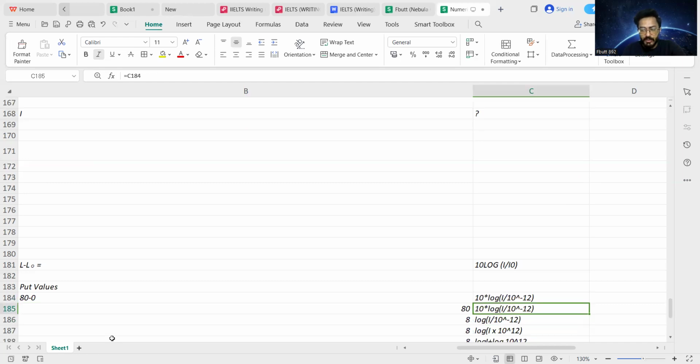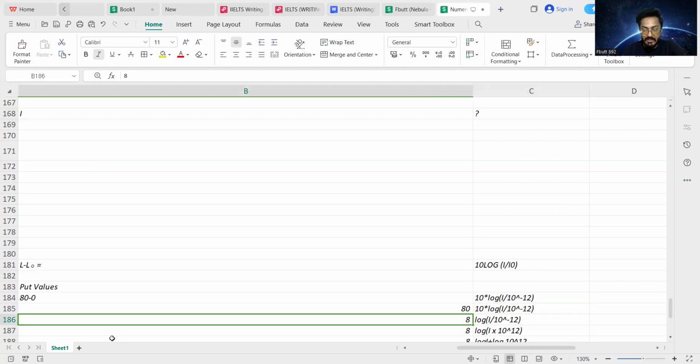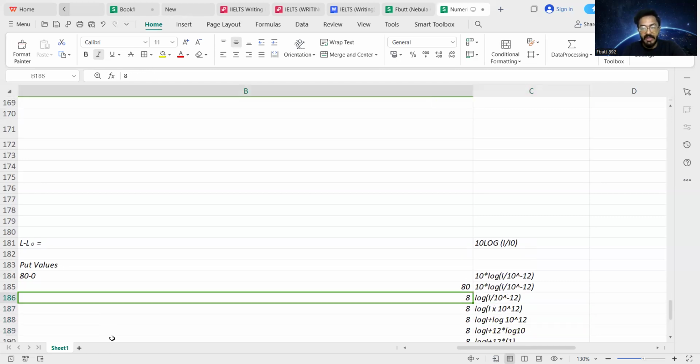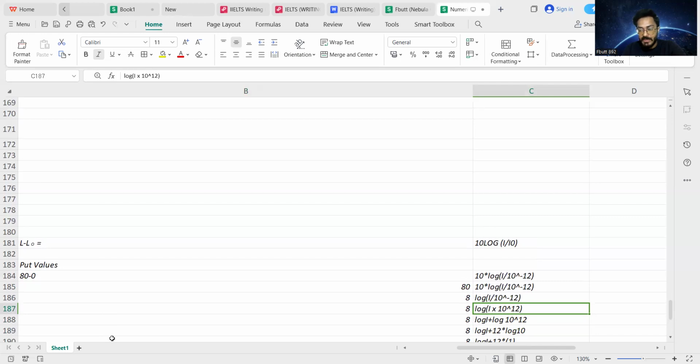As 10 is multiplying on the right hand side of the equation, when we shift it to the left hand side, 80 will be divided by 10. So 80 divided by 10 is 8, and 8 is equivalent to the logarithm of capital I divided by 10 to the minus 12. As 10 to the minus 12 is the denominator of the factor I, when we shift it as the numerator, it becomes 10 to the power plus 12. So 8 is equivalent to the logarithm of capital I multiplied by 10 to the power plus 12.